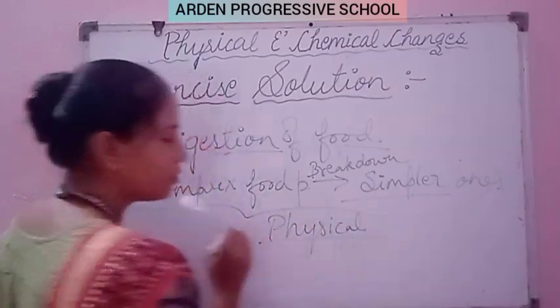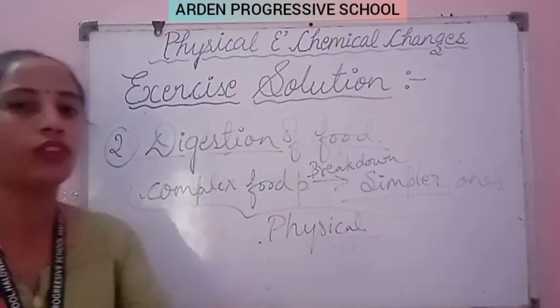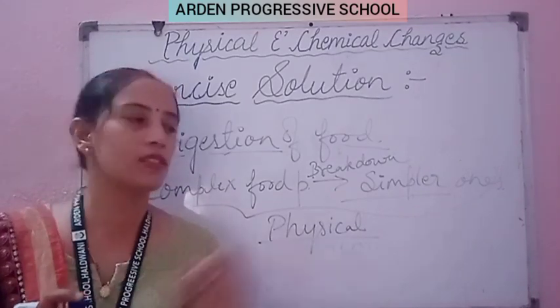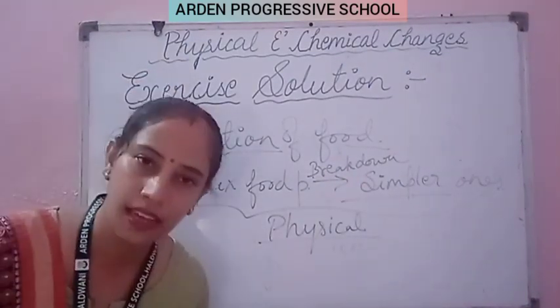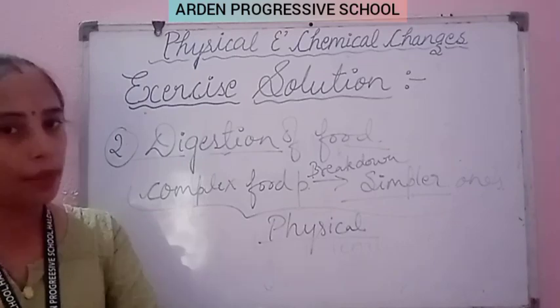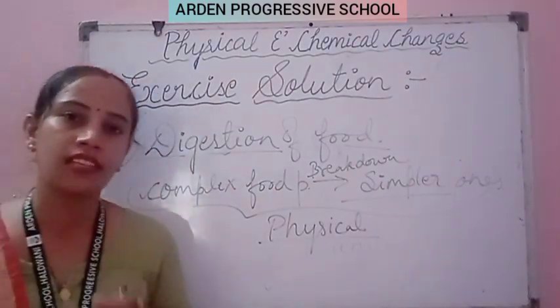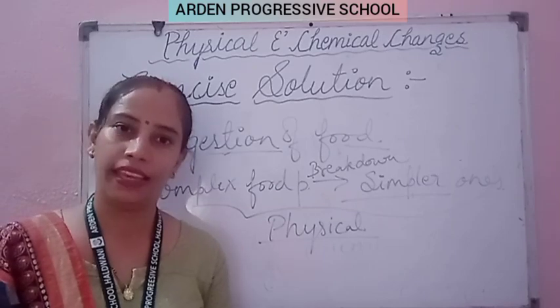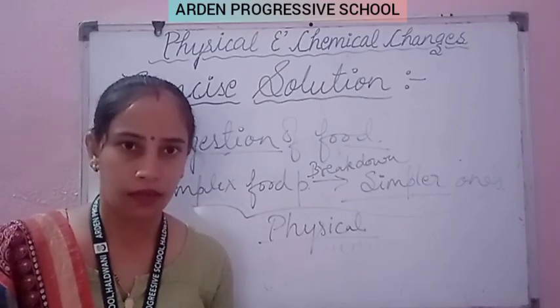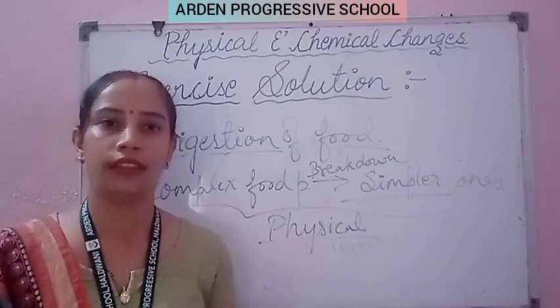Clear? The large food particles break down into smaller particles. So this is a kind of physical change. So what is the chemical change in the process of digestion of food? When digestion takes place in our body, in our stomach, mainly the acids are involved in it.